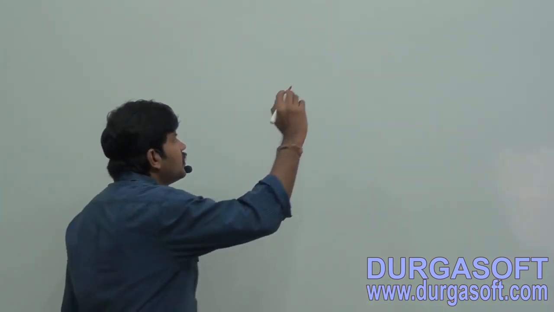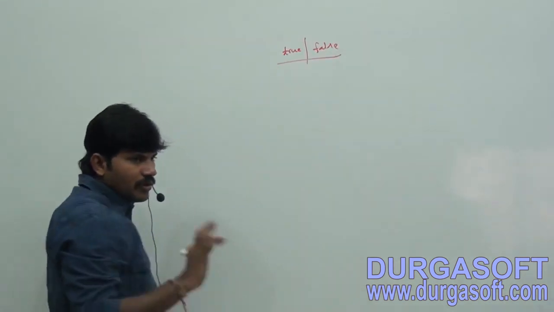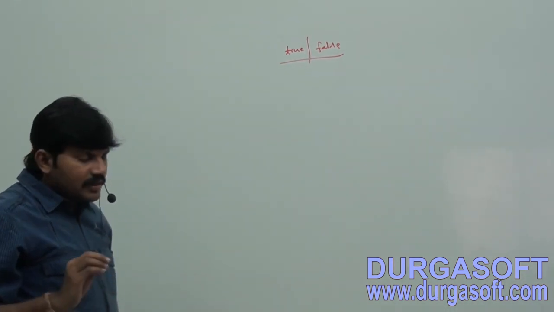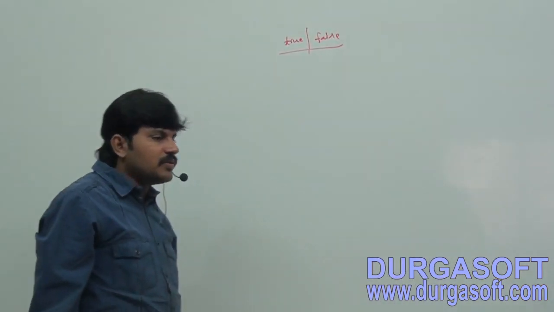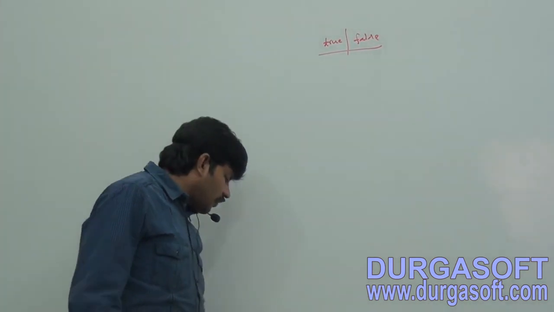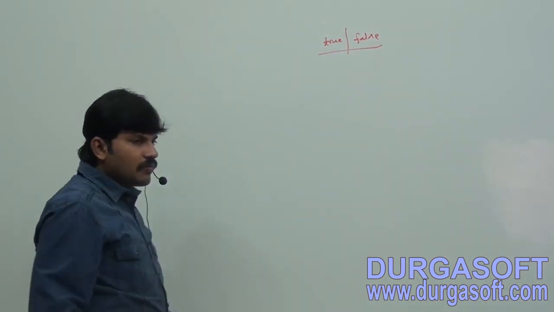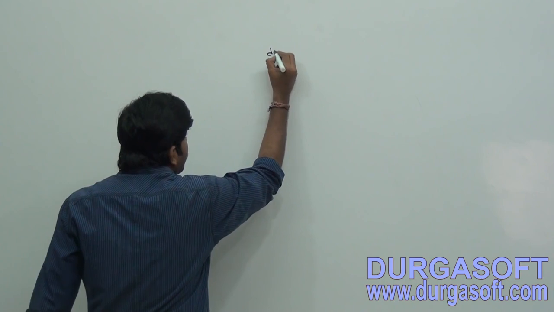Sir, the only allowed values for the Boolean data type are true or false. Correct or not? The only allowed values for Boolean are true or false. Add it: the only allowed values for Boolean data type are true or false. That's all. In the last class also I explained this point.